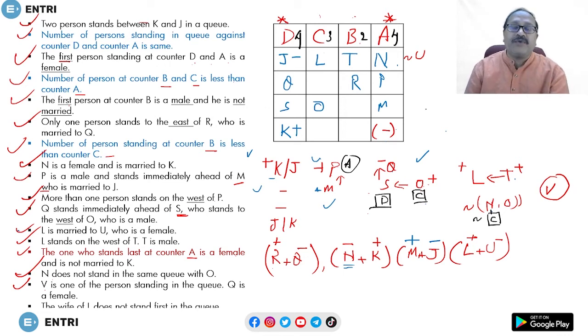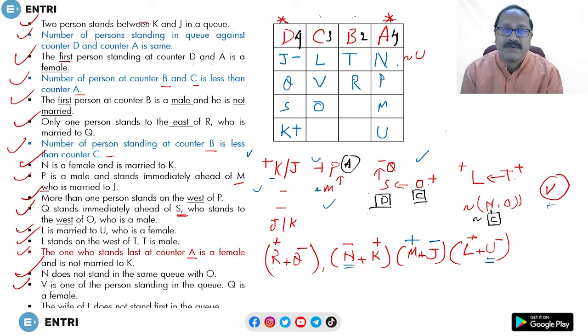So where to place U? I know here it should be female. And I know U is female. And what about the other person left? V. I don't know the gender of V. So I know here it should be female. So obviously U will come over here, because U is female. And the V gender is not known. And here no gender is mentioned. So it could be male or female, anyone. The V will come over here. That's how the puzzle is over.